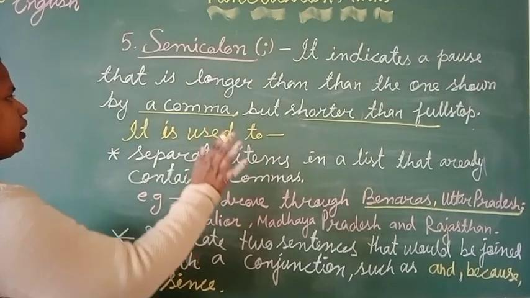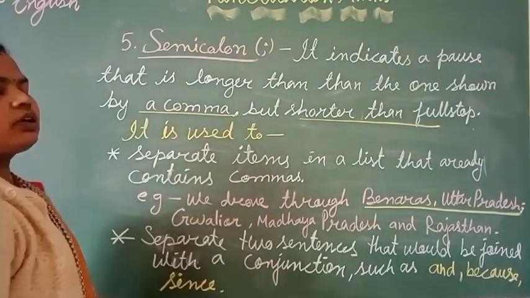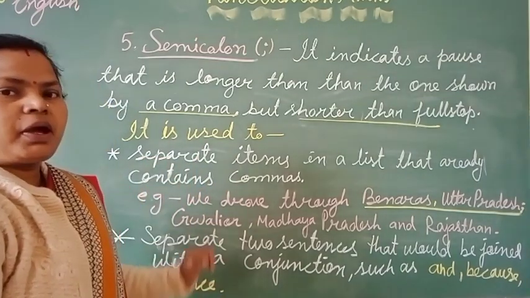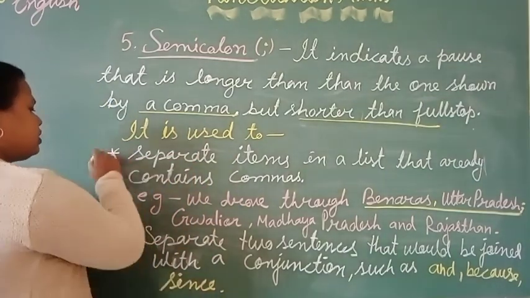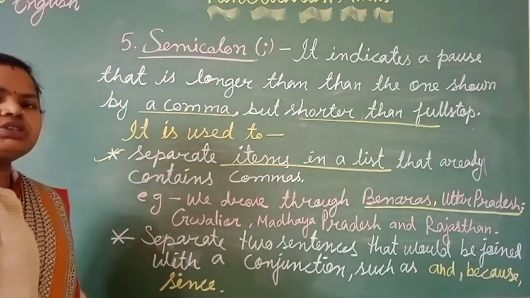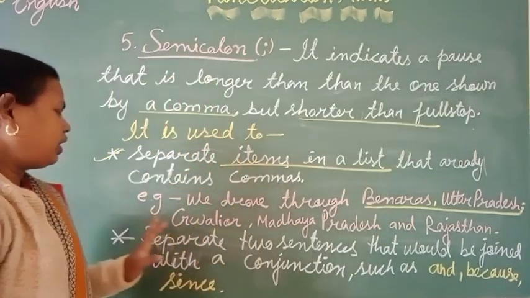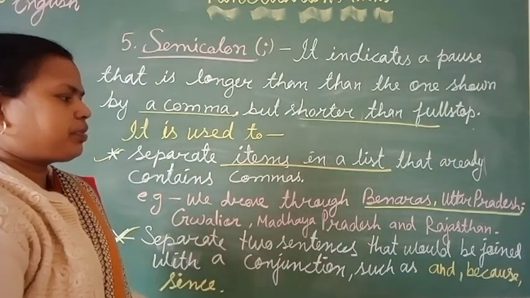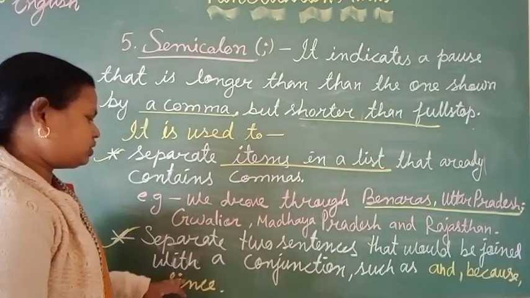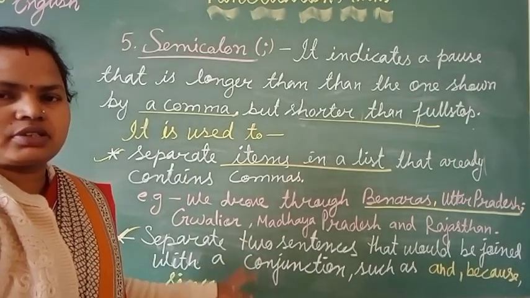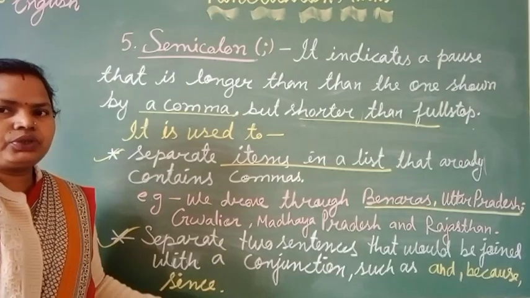First, it indicates a pause which is longer than a comma but shorter than a full stop, and it is used to separate the items in a list which already have a comma in them. And second, it is used to separate two sentences that would be joined with a conjunction such as and, since, because, etc. So I hope it is clear to you.